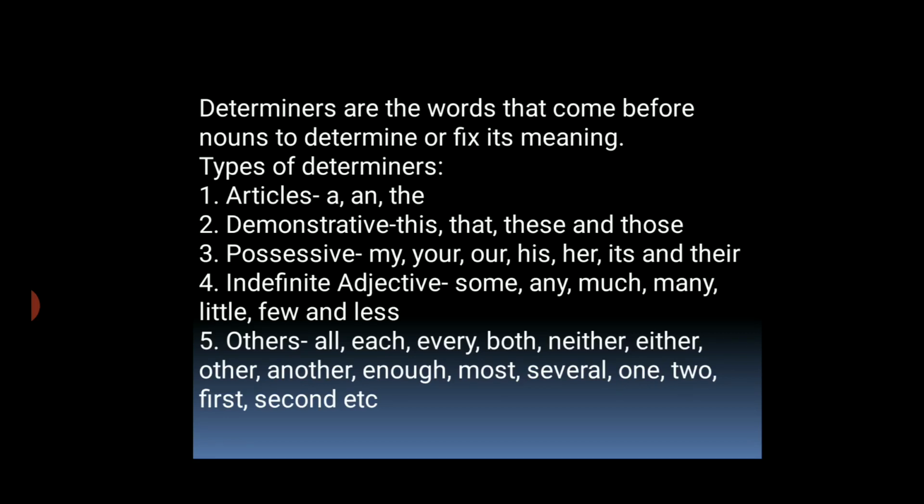Thereafter, now others. Others are determiners: all, each, every, both, neither, either, other, another, enough, most, several, one, two, first, second. All requires a plural verb when followed by a plural countable noun. It indicates every person or thing of a particular kind. All prisoners cannot be treated in the same way. All requires a singular verb when it is followed by an uncountable noun. All that glitters is not gold.